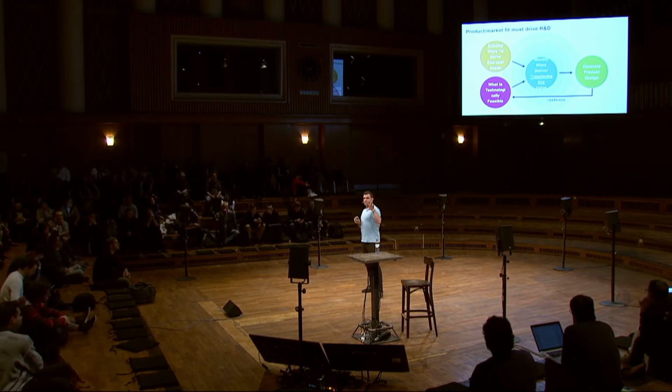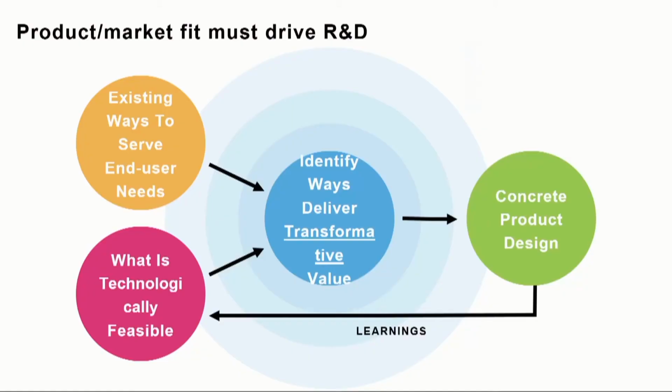We then look at these unique possible technologies and these existing tools, and how they can be combined to deliver a product that we consider to provide what we call transformative value. That is, meaningfully transforming a market for a specific service. This then turns into a prospective product design.